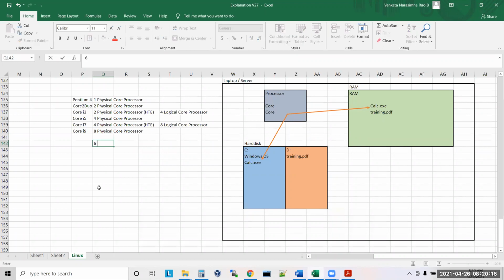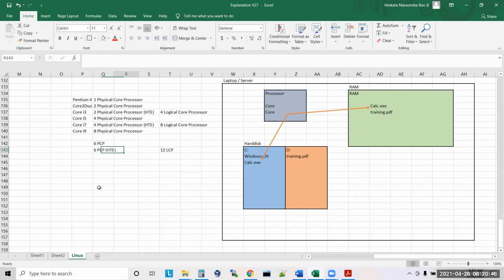Like this, we have 6 physical core processors, and 6 physical core processors with HTE. In this case, how many cores will it come to? 12 logical cores. A 12 logical core processor. Yes or no? PCP means physical core processor, LCP means logical core processor. 6 PCP with HTE means what does it mean?